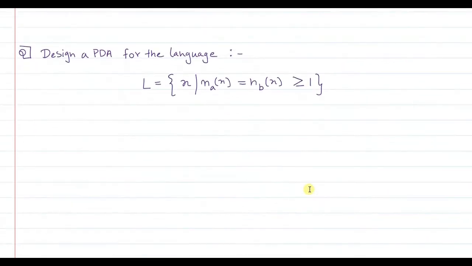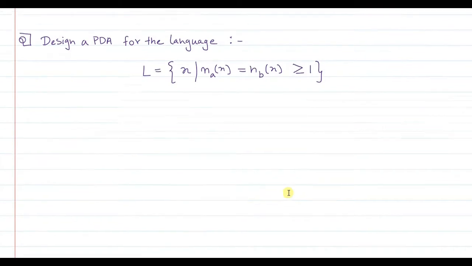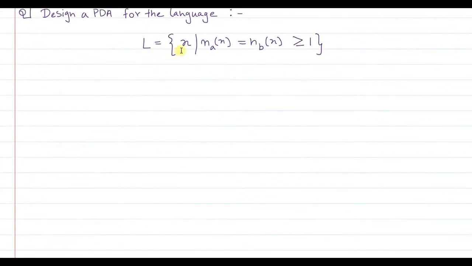Now let us quickly see a problem. We are asked to design a pushdown automaton for the language L equal to X such that the number of A's in X is equal to the number of B's in X, greater than or equal to 1. Let us break this into parts and see what exactly we want in this language. First of all, it is given that each string X is such that the number of A's present in that string X should be equal to the number of B's present in that string X. Also, the number of A's and B's should be greater than or equal to 1. So you cannot have null.